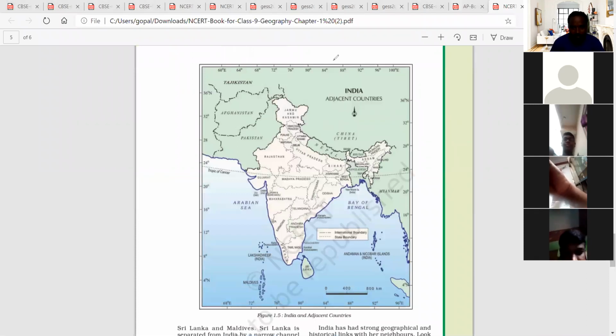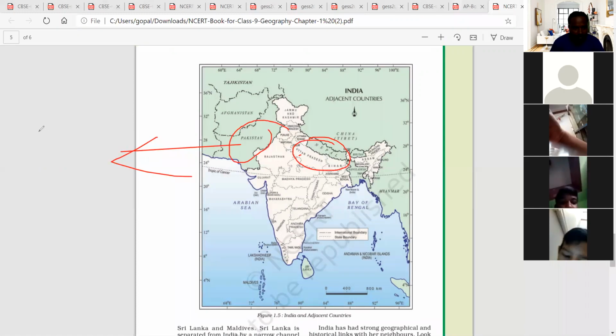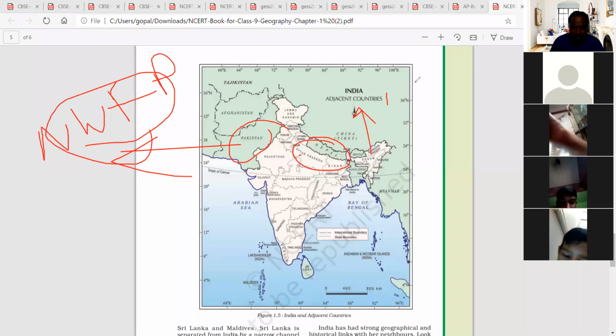Beside India we can see Nepal. Next, Pakistan on the western side; sometimes it is called the Northwest Frontier, NWFP. And Arunachal Pradesh is called the northeast frontier.